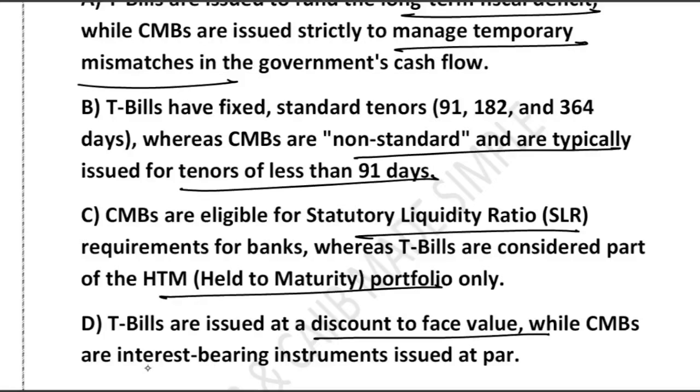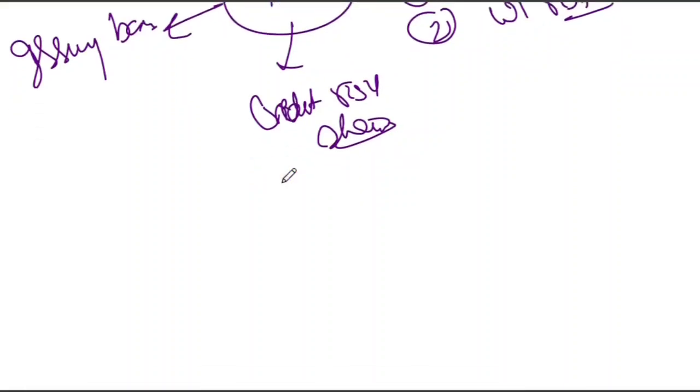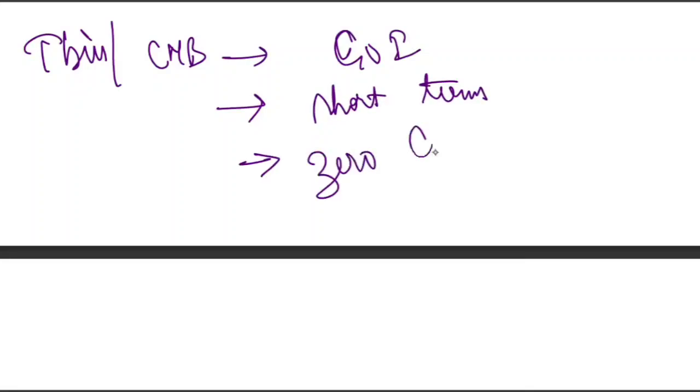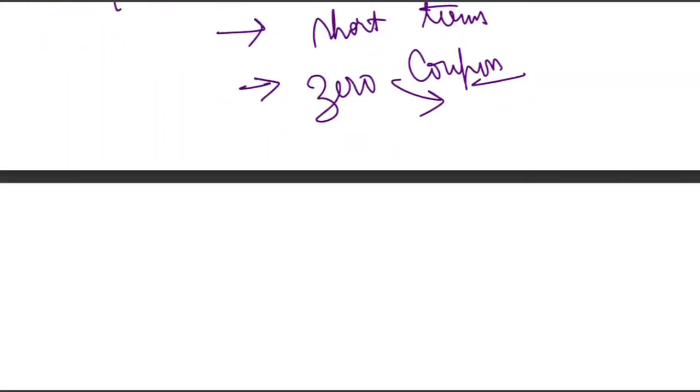Very good question. First of all, this question's focus areas are tenor, purpose, and issuance pattern. Both T-bill and CMB are issued by the Government of India. Both are short-term borrowing instruments. Both are zero coupon securities, meaning you will not get any interest, and they are issued at a discount and redeemed at par. But why do we have two similar instruments?